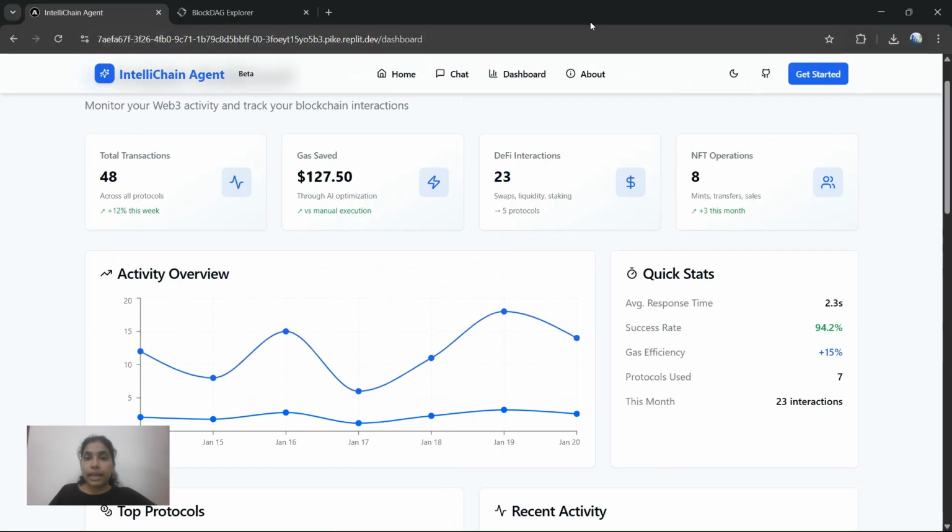So we just wanted to make everything simplified for every new user who is getting into blockchain. And that's it. Thank you.